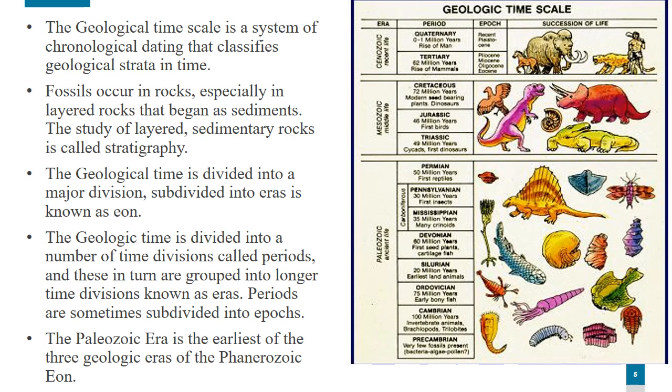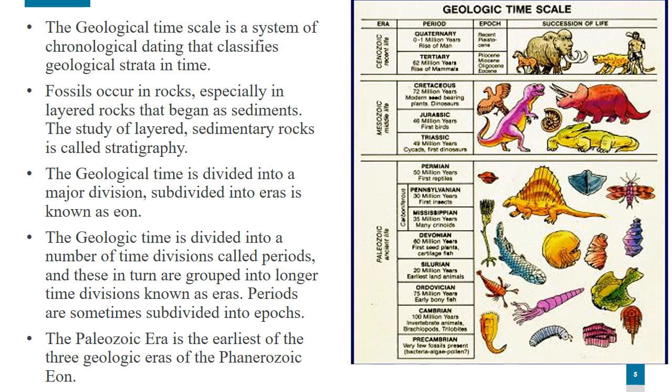The geological time scale is a system of time that tells us about the evolution of different creatures on the earth. Fossils mainly occur in rocks that begin to sediment, and this study of layered sedimentary rocks is known as stratigraphy. The geological time scale is measured in millions of years. It is incredible to know that chemical evolution took place before the advent of biological evolution.